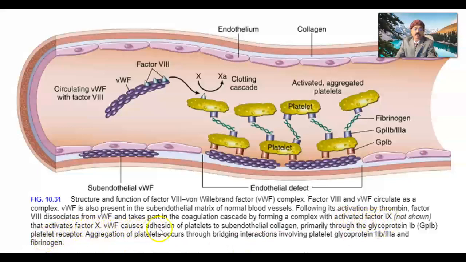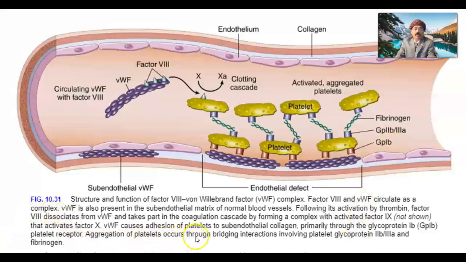Von Willebrand factor causes adhesion of platelets to subendothelial collagen, primarily through glycoprotein 1b. This is the GP1b platelet receptor.